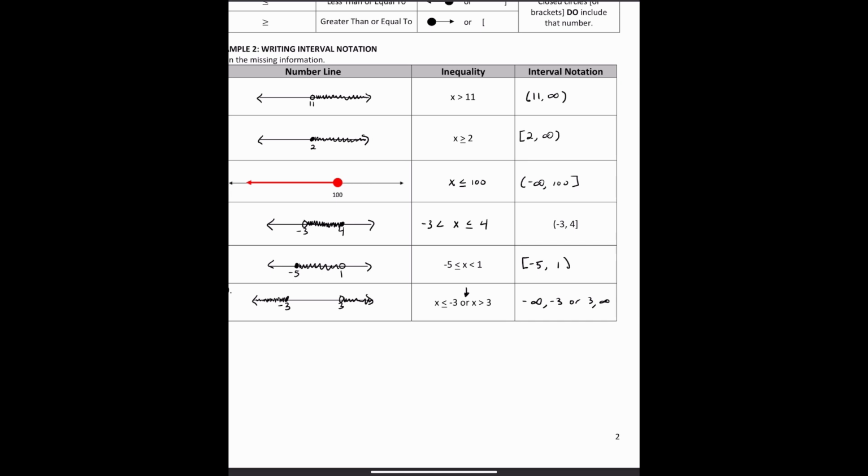Okay, so now let's finish these off with our parentheses and square brackets. -infinity gets a regular parenthesis, and -3 gets a square bracket. So this 3 gets a regular parenthesis, and this positive infinity gets a regular parenthesis as well.